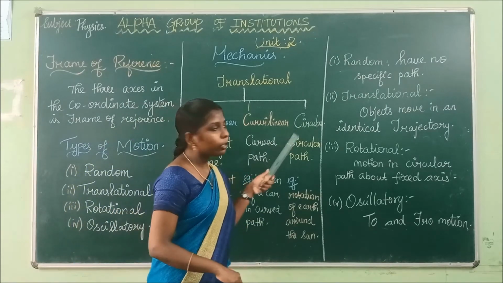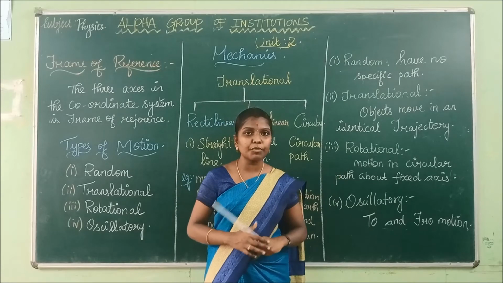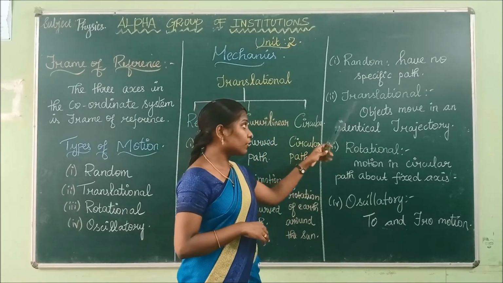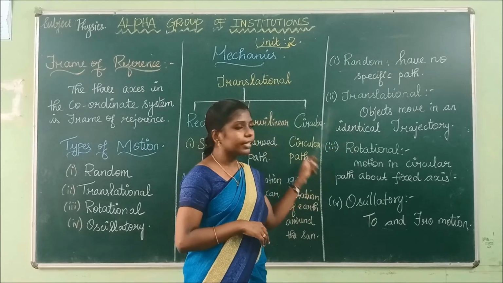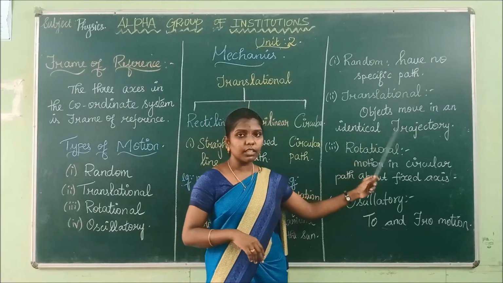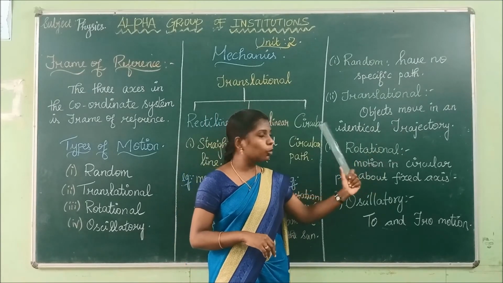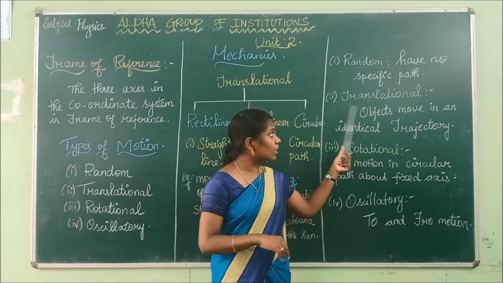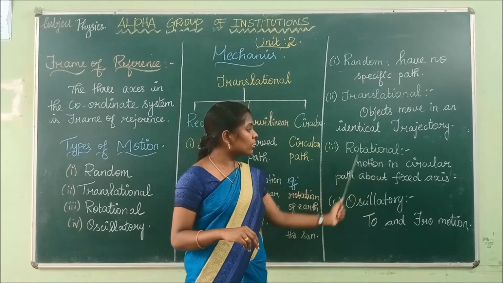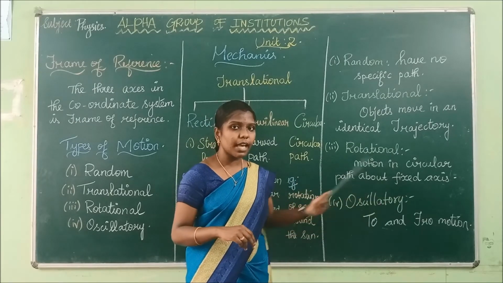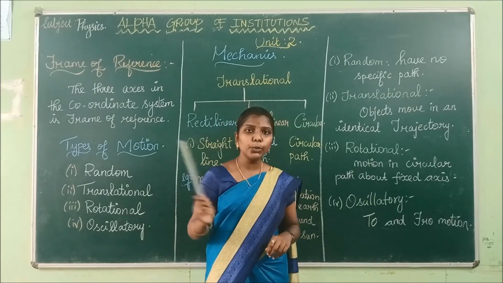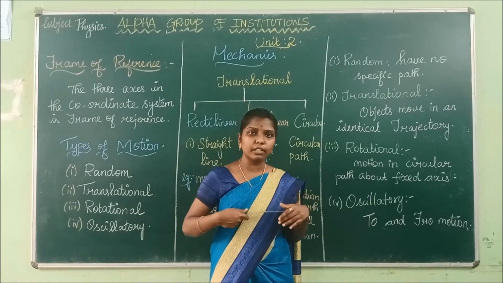Next, what is meant by random motion? Motion that has no specific path or pattern is called random motion. Translational is where objects move in an identical trajectory. Identical is nothing but same. Trajectory is nothing but path. Objects which move in the same path are called translational motion. Rotational motion: motion in a circular path about a fixed axis is called rotational motion. Next, oscillatory motion: to and fro motion is called oscillatory motion.